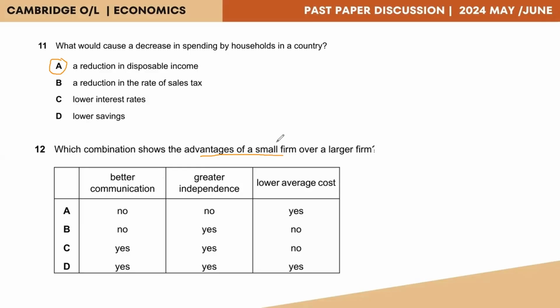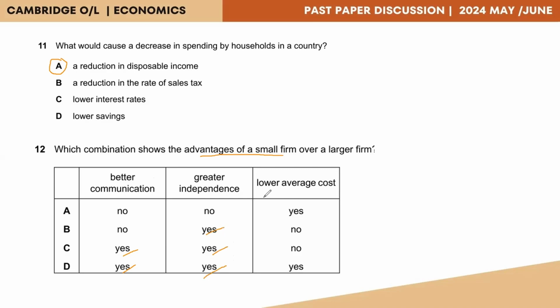So when considering a small firm, they actually do have better communication as they get an opportunity to have a one-on-one discussion with the customers. Hence, it should be a yes. So option C or D. Greater independence. They operate on their own, do not have to obtain instructions from others. Yes. So we get 3 yeses here.